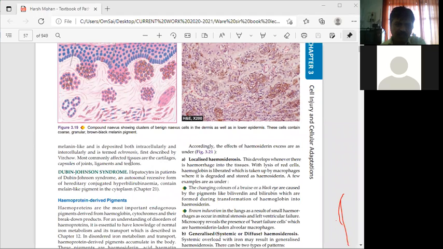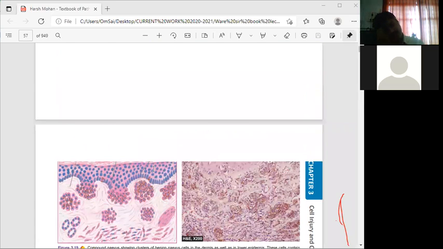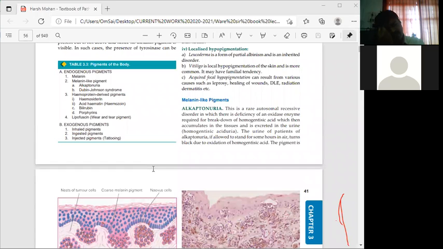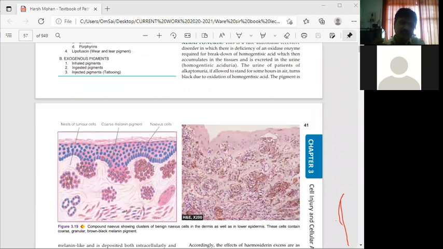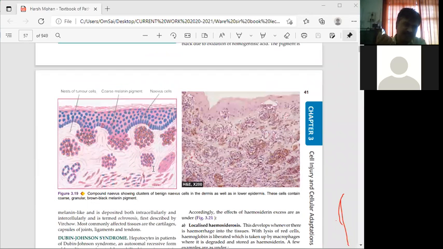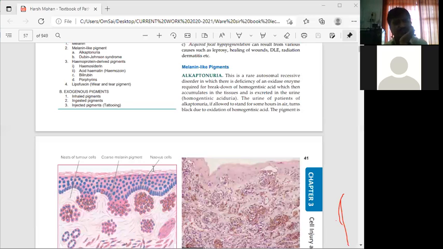The most commonly affected tissues are the cartilages, capsule of joints, ligaments and tendons. The pigment is deposited in all these tissues.